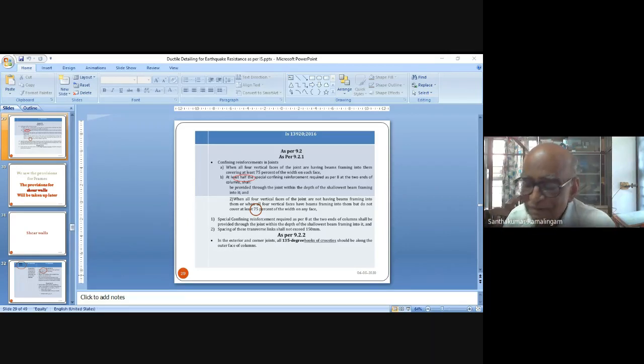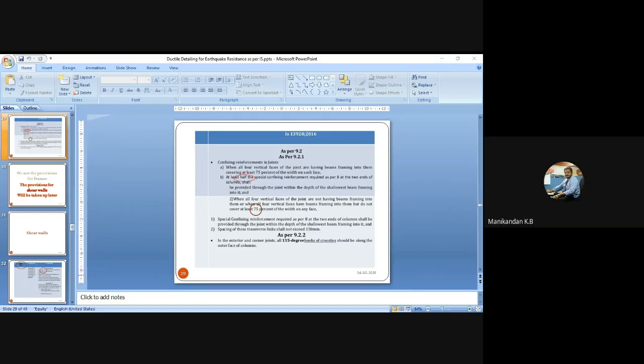In fact, applying a shear wall frame interaction is beneficial for earthquake resistance, and you will get a better performance. But the detailing aspect has to be taken care of. It is not given in IS 13920. Okay, sir. Thank you.